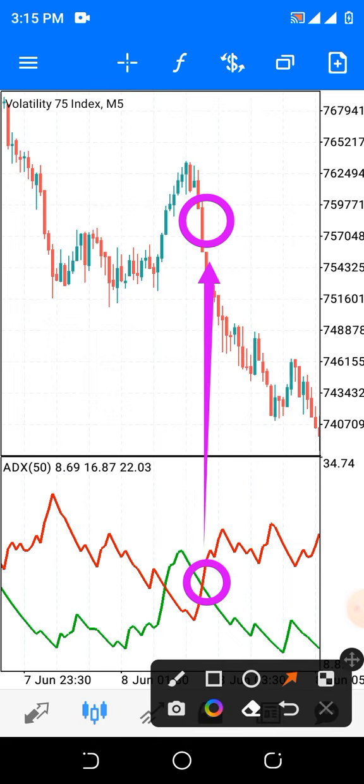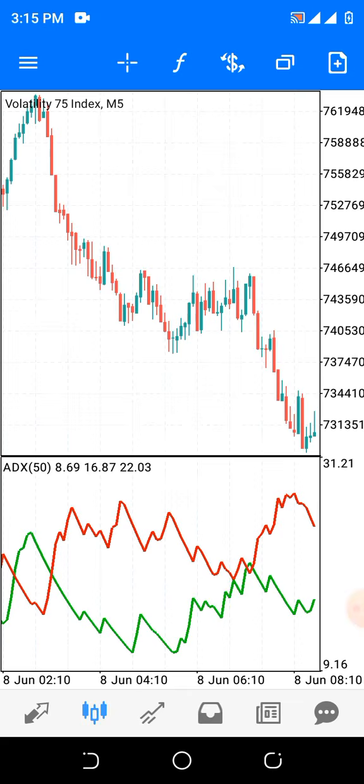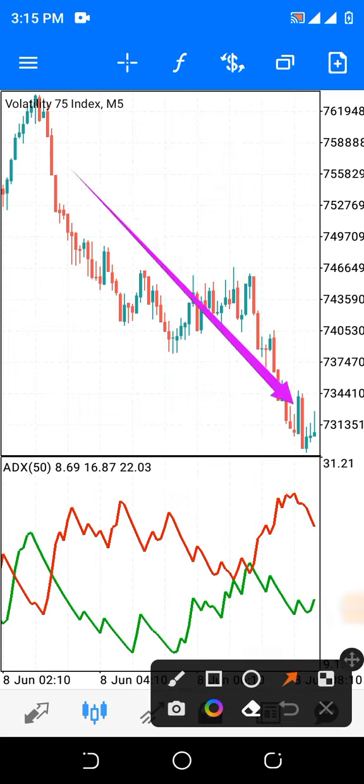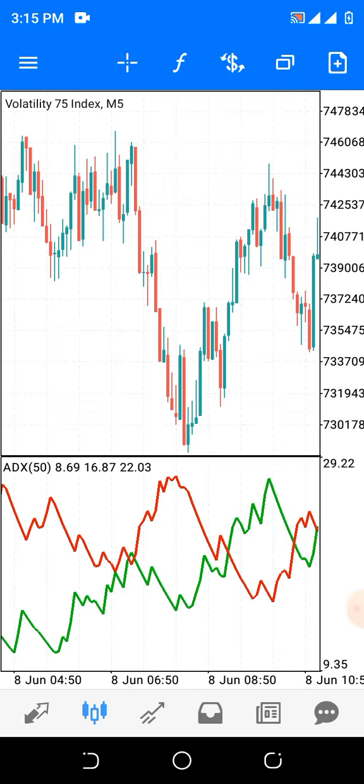And this is a lot of gain for you to make. Watch it. So as far as the candlesticks remain below this moving average, only selling.